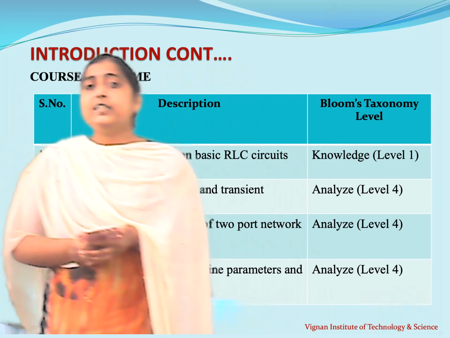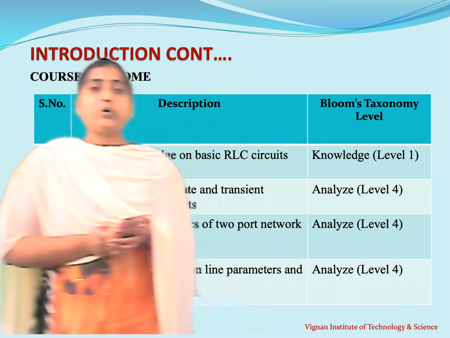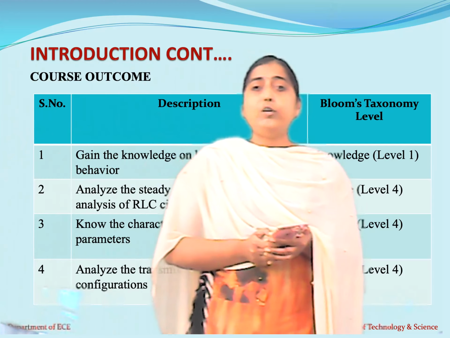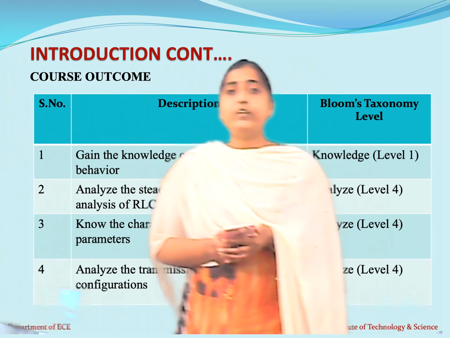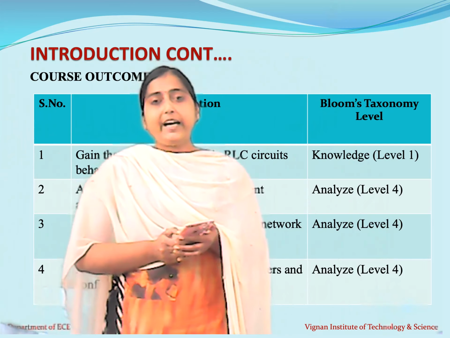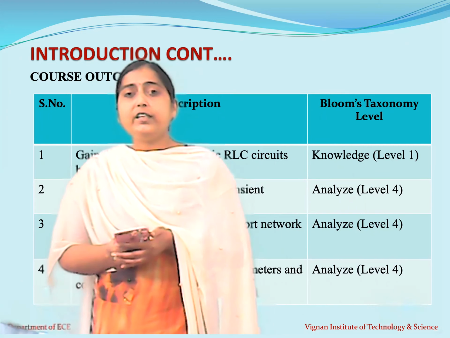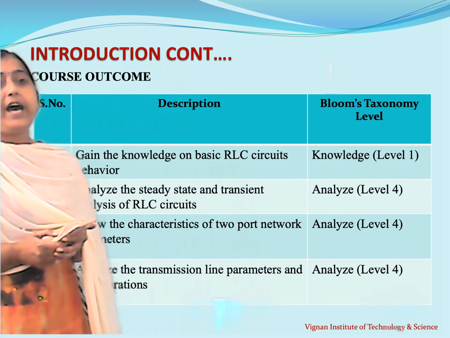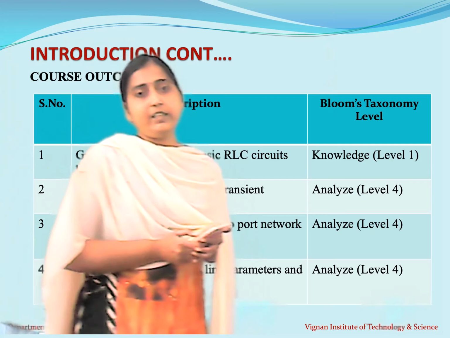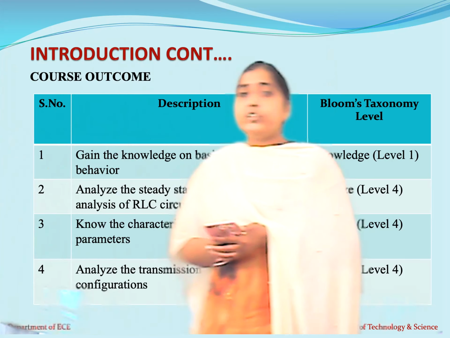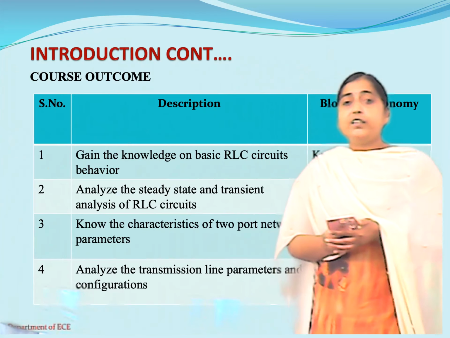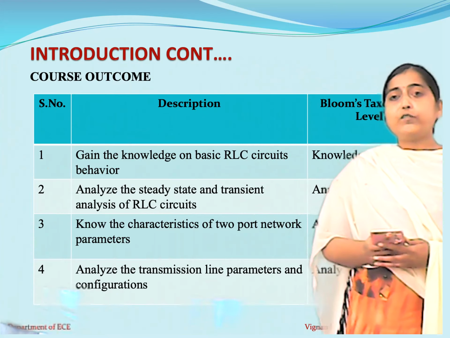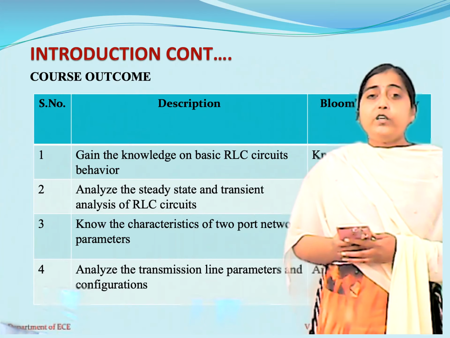Now coming to the second course outcome, third course outcome and fourth course outcome. All these course outcomes are linked with Bloom's taxonomy level 4, that is analyze. That means in the second, third, fourth and fifth units, a student will be in a position to analyze the behavior of the network. Coming to the second course outcome, the student will be in a position to analyze the steady state and transient analysis of an RLC circuit. So it is an analysis.